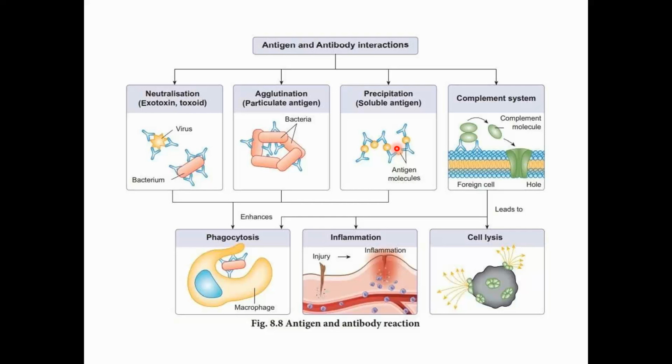And phagocytosis is a phenomenon that takes place by different immune cells like the macrophages. How does it take place?